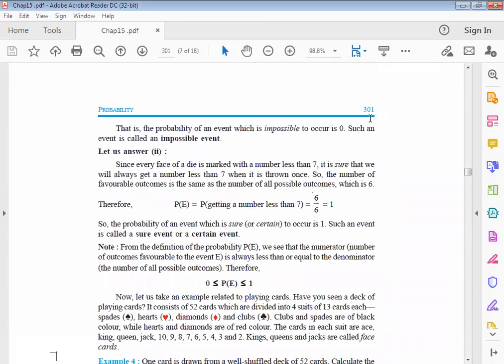Look, page number 301. If you read this text carefully, we come to know what an impossible event is and what a sure event or certain event is. Understand? This concept we already discussed in class 9th also, right? So please take care and read each and every line given in the NCERT book of this chapter, so that you can understand the small concepts.